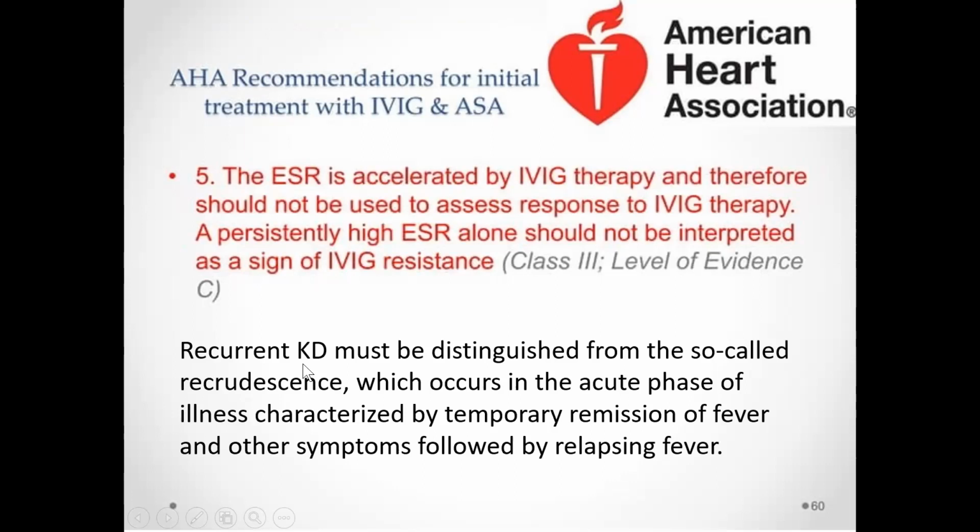Recurrent Kawasaki is once the Kawasaki comes, we treat, it completely cures, and again a second episode comes; that is recurrence. Whereas recrudescence is during the acute phase only: the fever and everything come down, and again after some time there is a relapse of the fever. So recrudescence is the same episode, whereas in recurrence the episode subsides with treatment, and again there is a relapse.